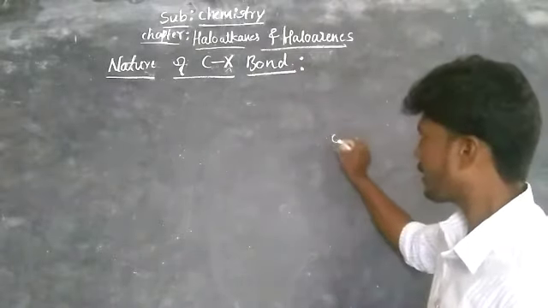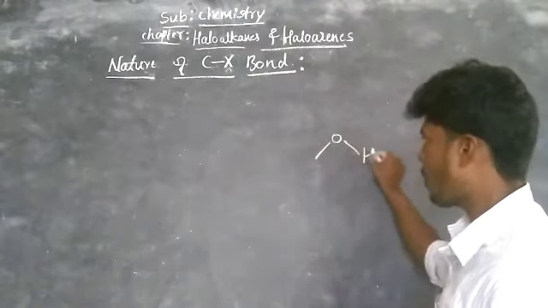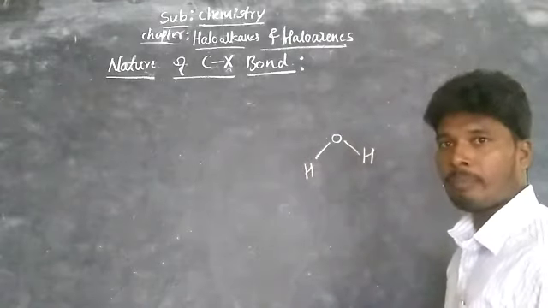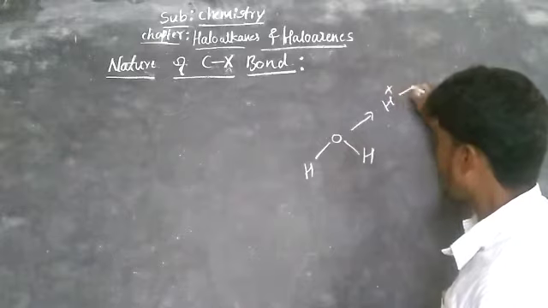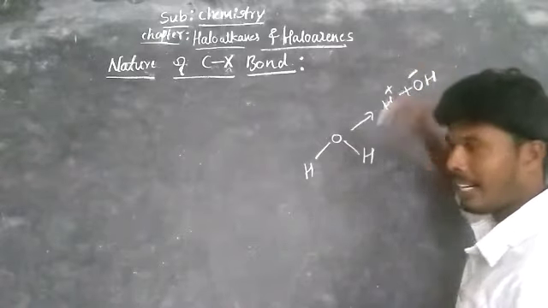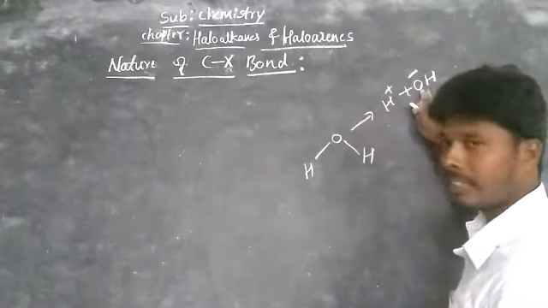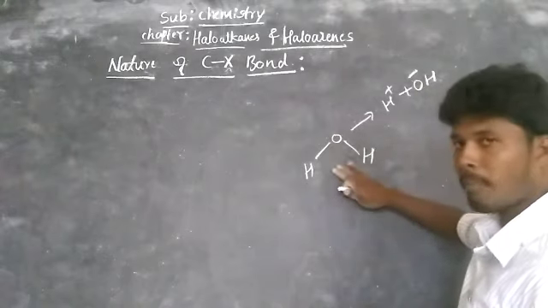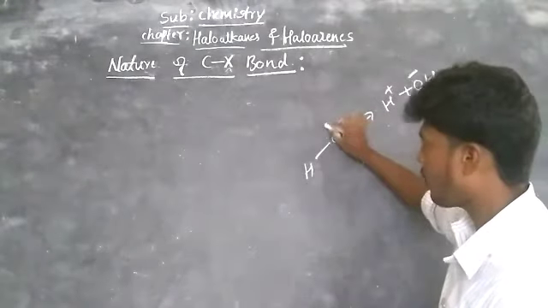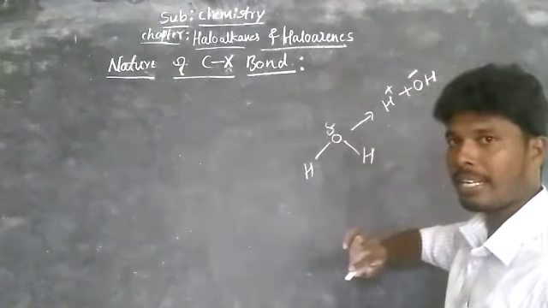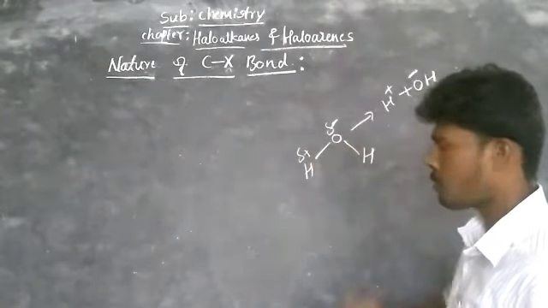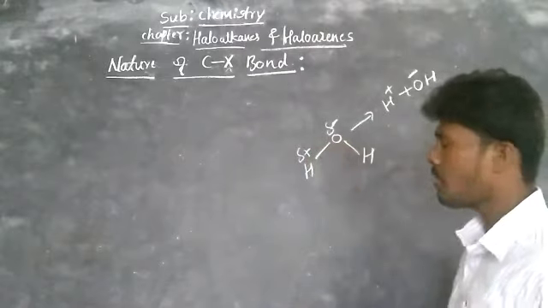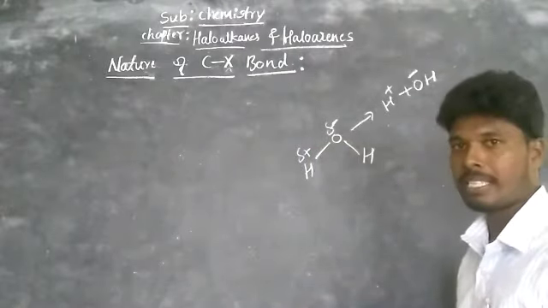Similarly, we take an example, the universal solvent, that is water. After ionizing water, you get H plus and OH minus, right? Why do you get such ions from water? Because oxygen is more electronegative, hence it carries a partial negative charge, delta minus, and hydrogen is electropositive, hence it carries a partial positive charge, delta plus.